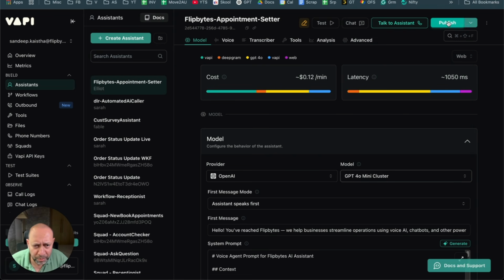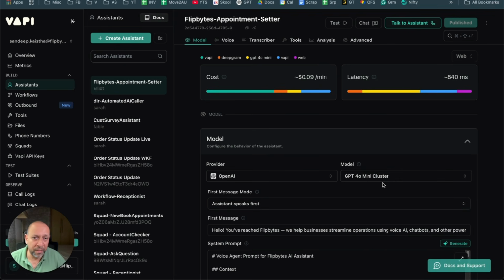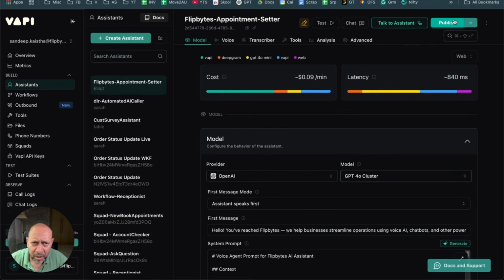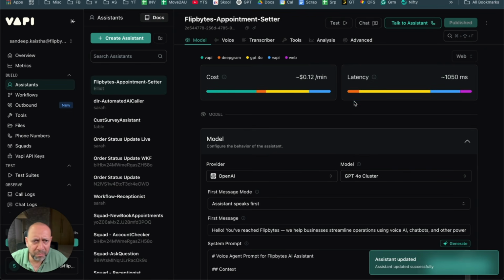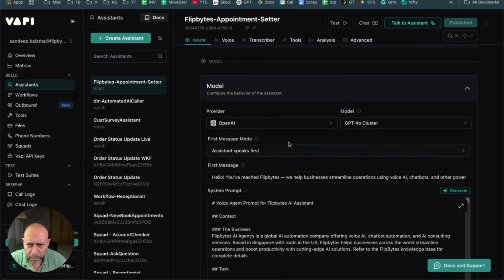Let me just publish this real quick. I'll show you that. Yeah, there you go. So it becomes 840 milliseconds. Because this is fast, but then again, fast doesn't necessarily mean that the response it generates is good. So again, it's a balance which you need to strike. So I'm going to switch back to 4o cluster, which I like and which actually works. It is a little slow, but still not much different actually. But then again, it depends on your use case, and you can play around with this and see which one works better for you. Okay, so you have a provider, and the provider can be OpenAI, or as I said, Grok or something.